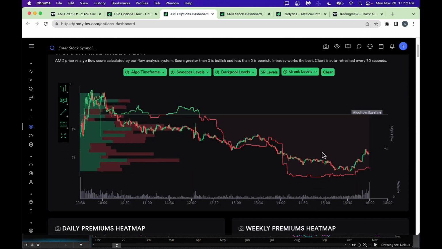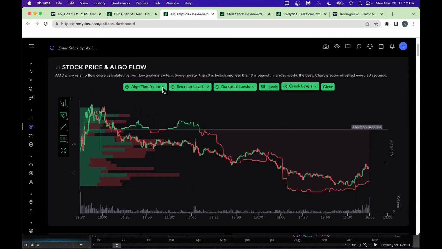And look, this is a nice quick chart here. We can increase the time frame here to, this is today's chart, as you can see here. Today we got net flow, which is the red line here, which is negative, and the stock price is here. So what this is saying is net flow itself is negative today. If it is positive, you will see a green line like this, but right now it's negative.